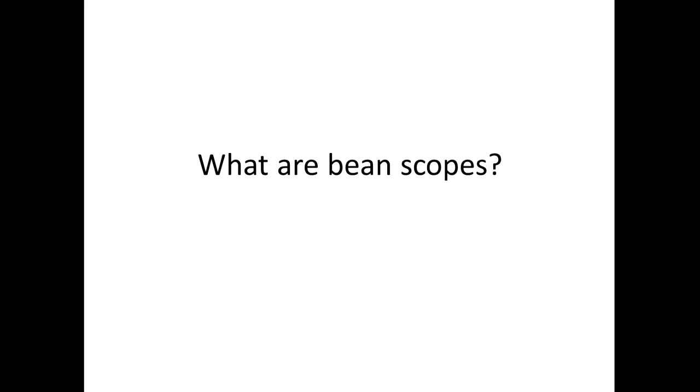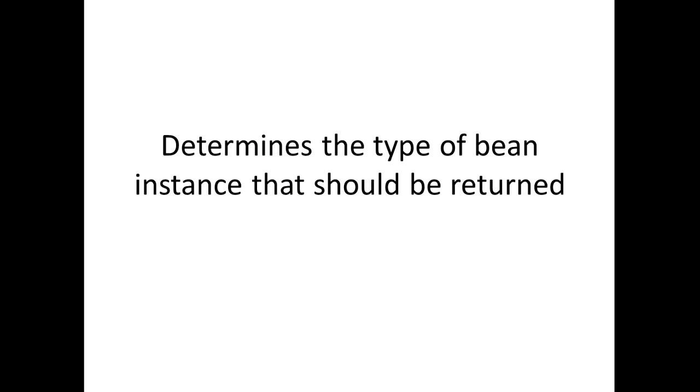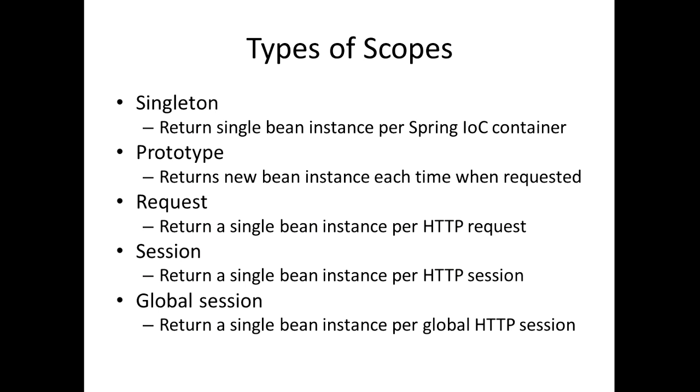Number 7. What are bean scopes? Bean scopes are used to determine the type of bean instance that should be returned. All right, so when it comes to the different scopes, there are 5 different scopes. We have the singleton, prototype, request, session, and global session. Okay, the ones that are most popularly used are the singleton and prototype scopes, though. But I'm just going to run through a quick definition of each one of these scopes, and hopefully you grasp an understanding of what each one of these scopes mean.